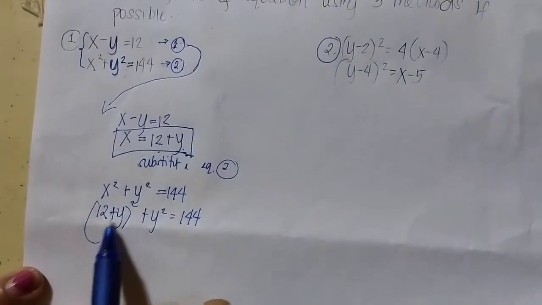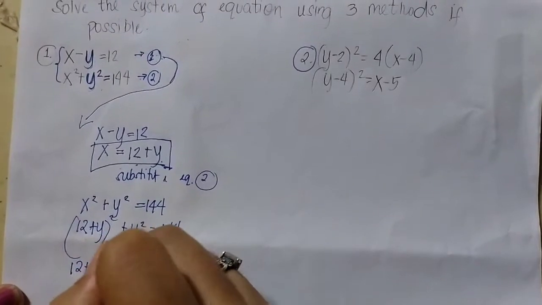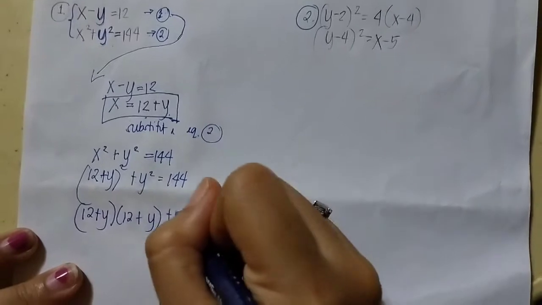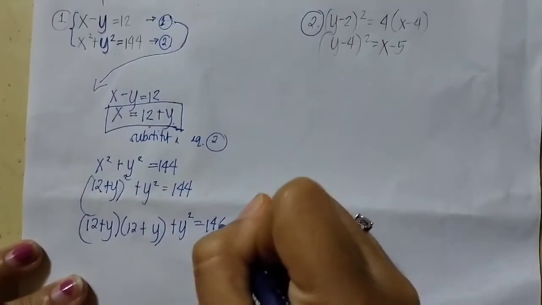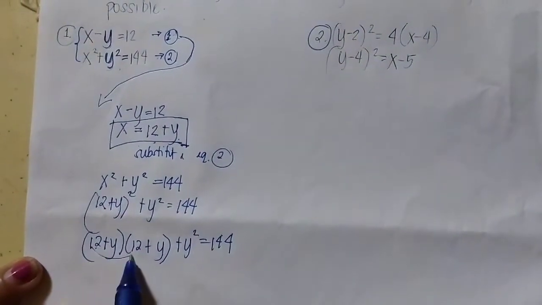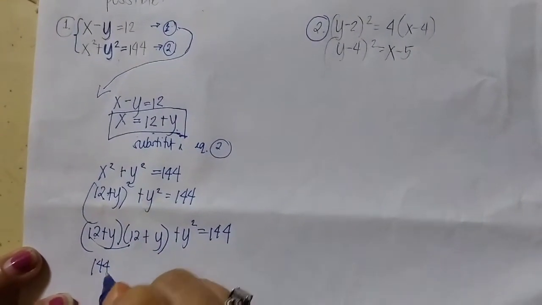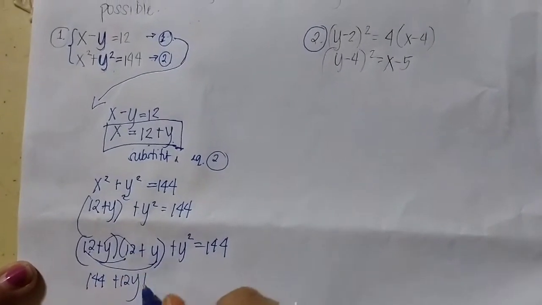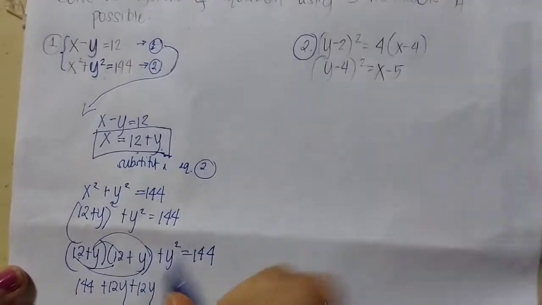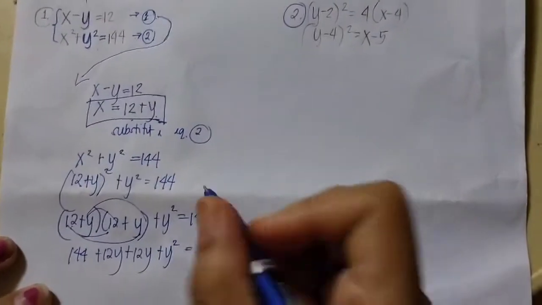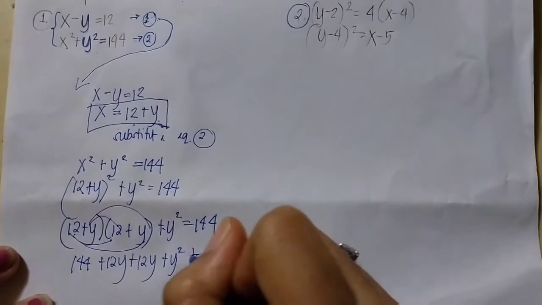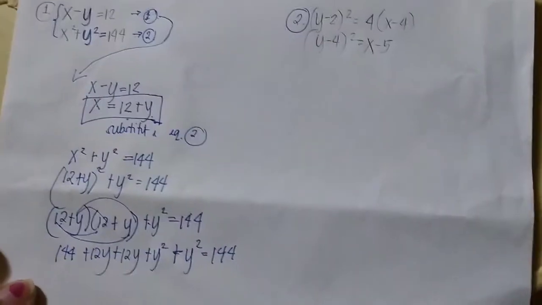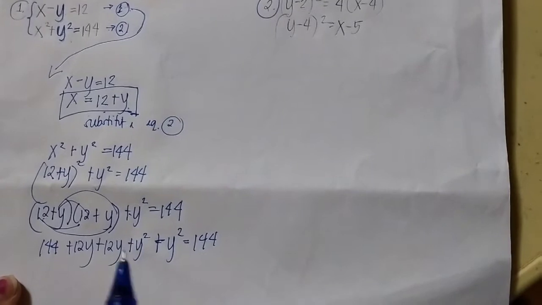Next, 12 plus y squared means 12 plus y times 12 plus y, then copy y squared equals 144. Use the FOIL method. 12 times 12 is 144. 12 times y is positive 12y. y times 12 is positive 12y. Then y times y is y squared. Then plus y squared equals 144. Next is to collect similar terms.